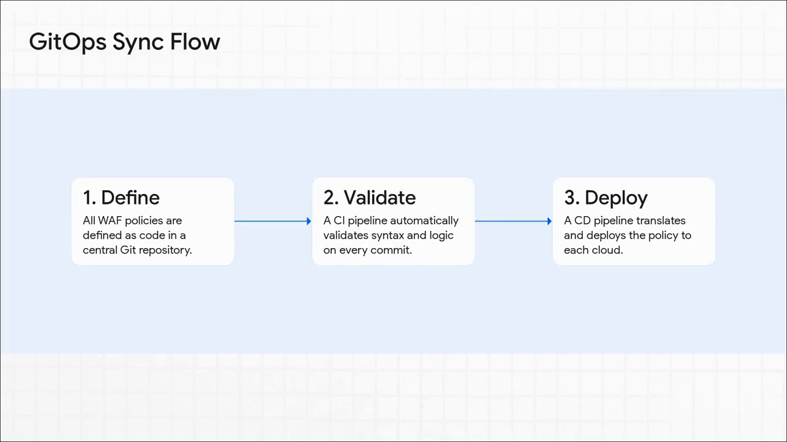And here's that magic in action. It's a pretty simple 3-step process. First, you define everything as code in a central Git repository. This becomes your single, undeniable source of truth. Then you validate. Every single time a change is committed, a CI pipeline automatically kicks off to check the syntax and the logic. And finally, you deploy. A CD pipeline takes over, translates that policy, and deploys it out to all 3 clouds. It's fast, it's reliable, and it's pretty much foolproof.